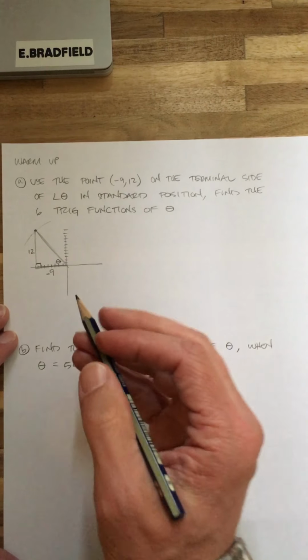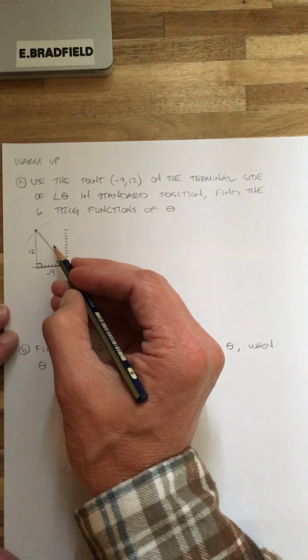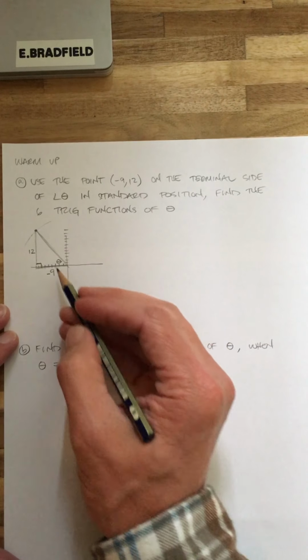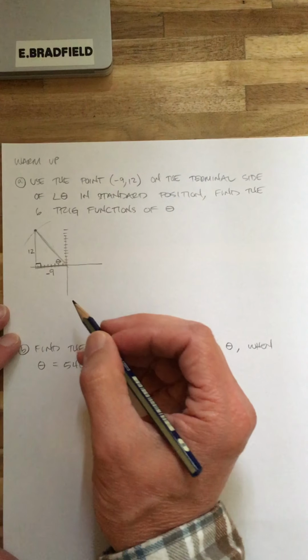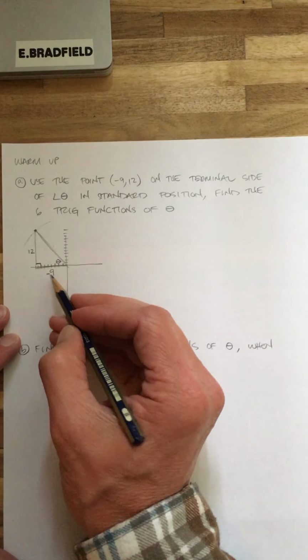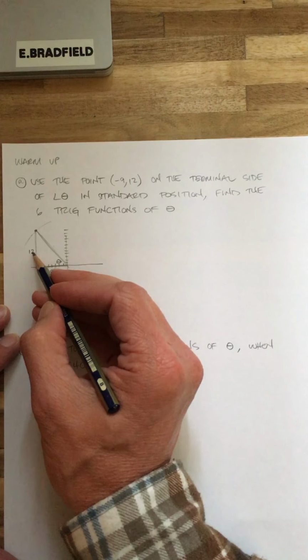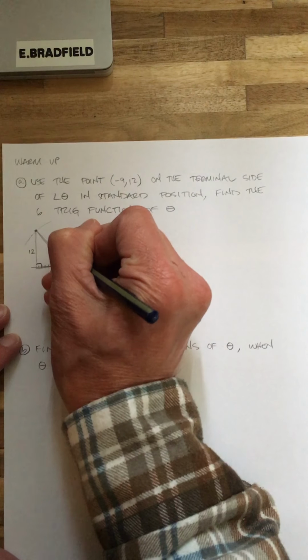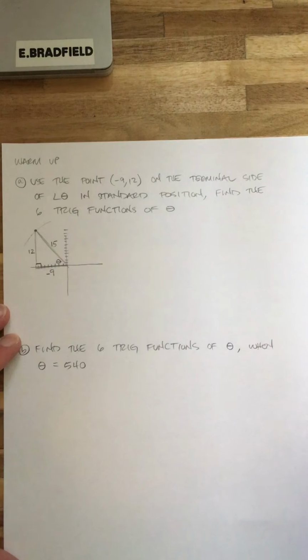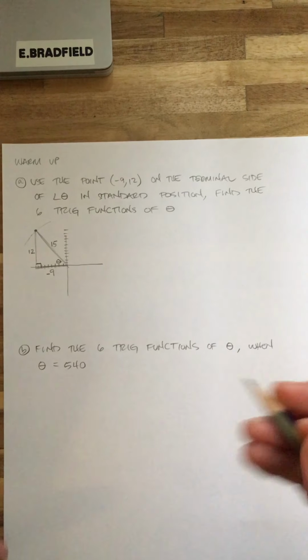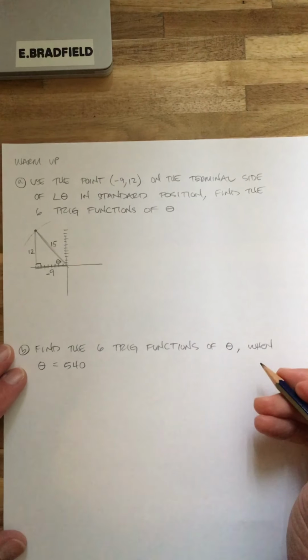Let's see what we could do here. We know that we need this missing side here, right? So I think this is a 3, 4, 5, isn't it? 3 times 3 is 9. 4 times 3 is 12. 5 times 3 is 15. So I'm guessing this is going to be 15. All right, so we've got basically everything we need to know.